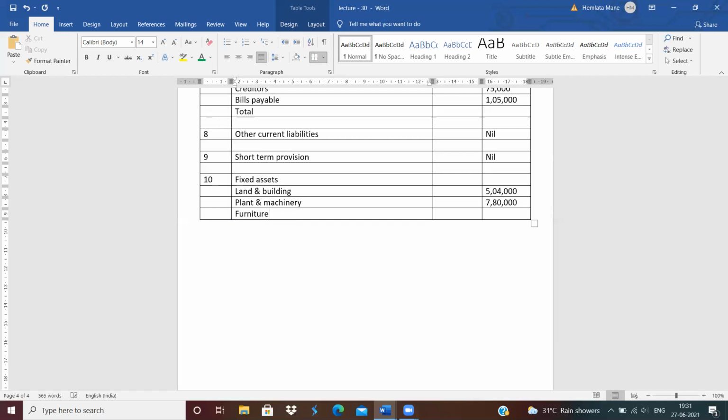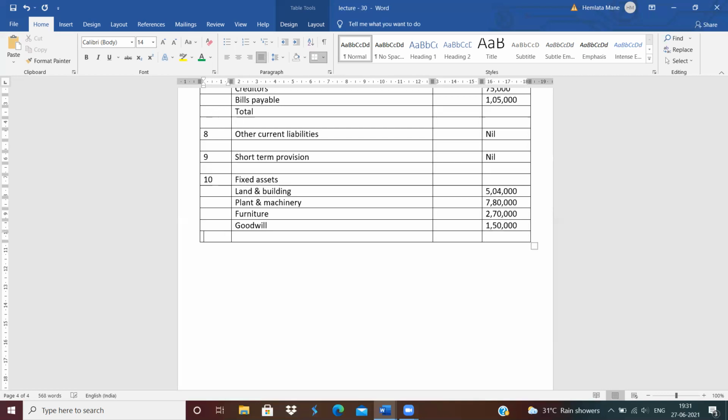How much is the amount of furniture after depreciation? 2,70,000. Next is goodwill. How much is the amount of goodwill? The goodwill amount is 1,50,000. So write down 1,50,000.